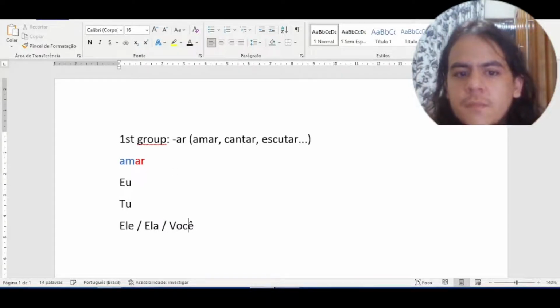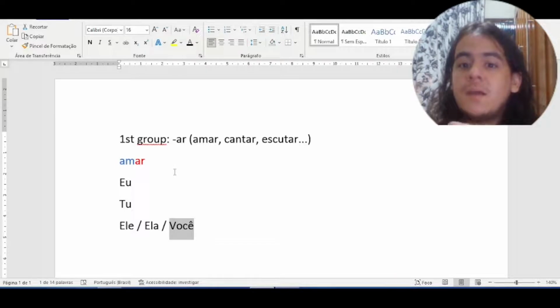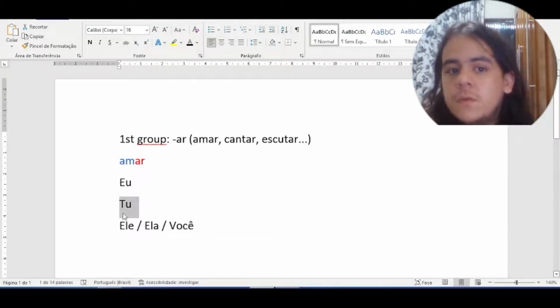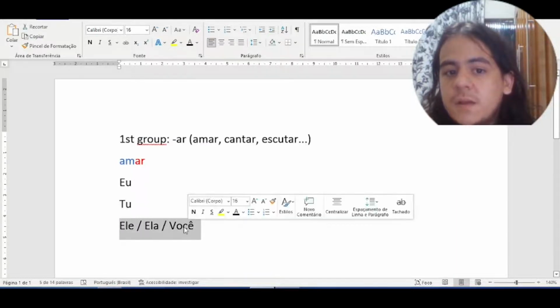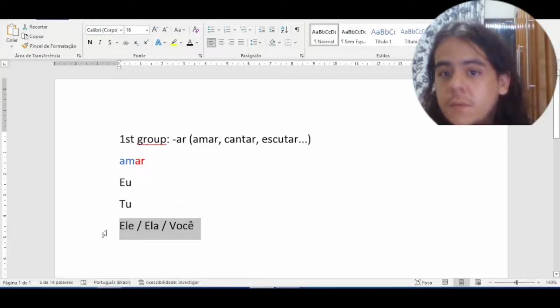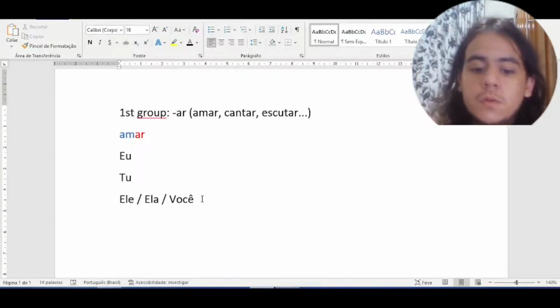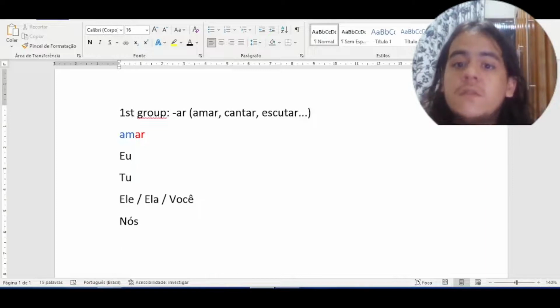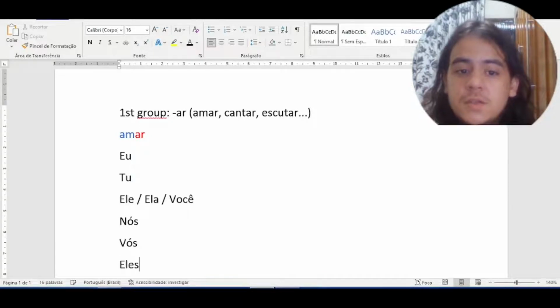And we have this pronoun você that can replace the pronoun tu. So you can say tu or você. I'll write você here because the conjugation is the same. The conjugation of você is the same conjugation of ele and ela. For the first person plural, nós, we. Second person plural, vós. And third person plural, eles for men and elas for women.